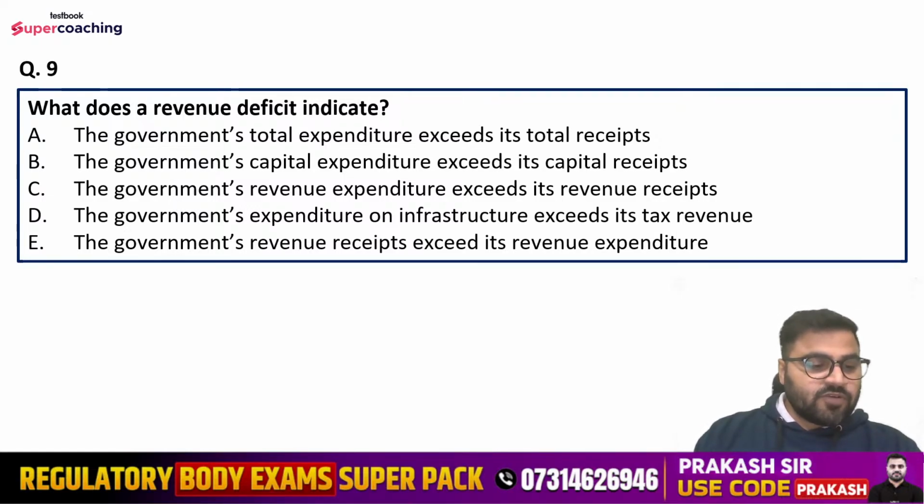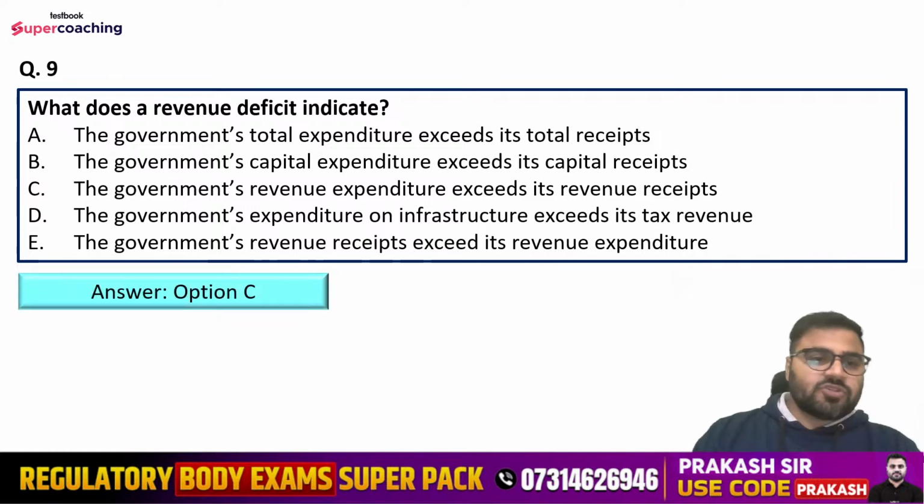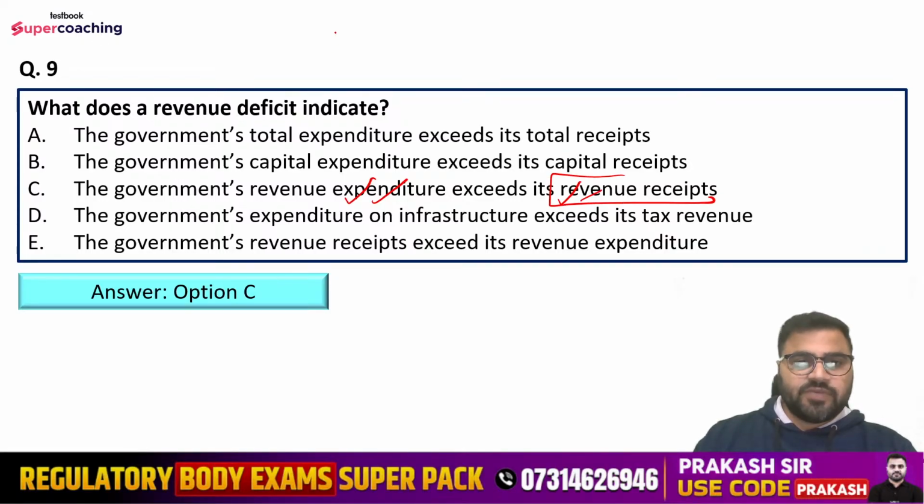Yes, guys, tell me, what is the right answer according to you? We are talking about the revenue deficit. So right answer is option number C, that is government's revenue expenditure exceeds its revenue receipts, right? So when government's revenue expenditure is higher than revenue receipts, this is the phenomenon of revenue deficit.